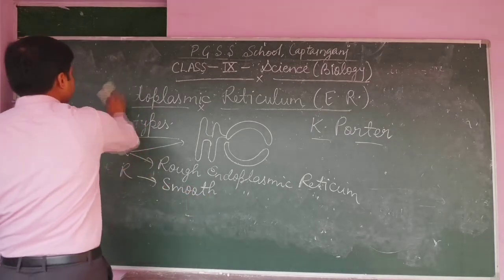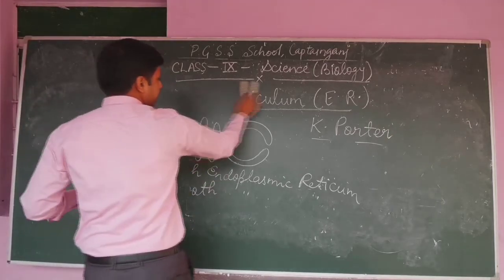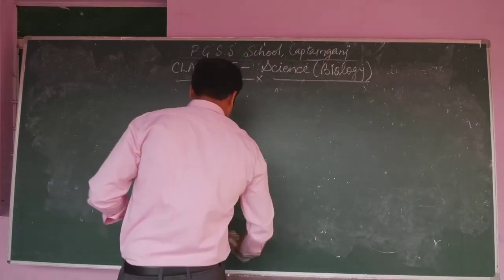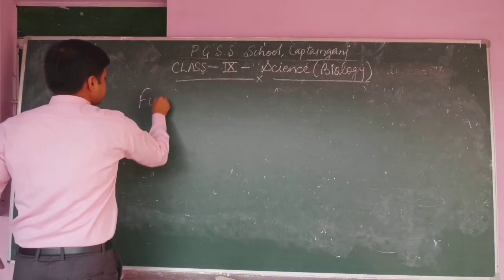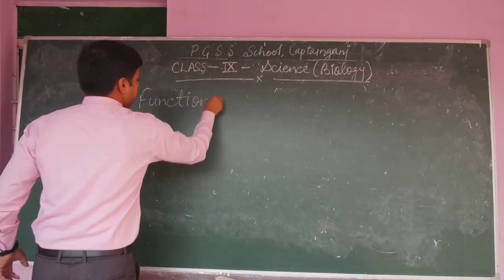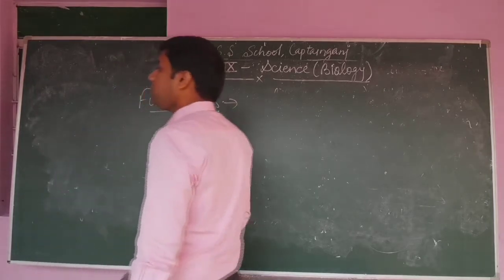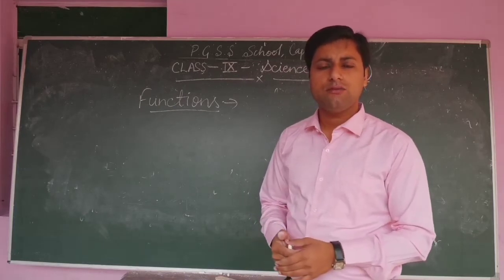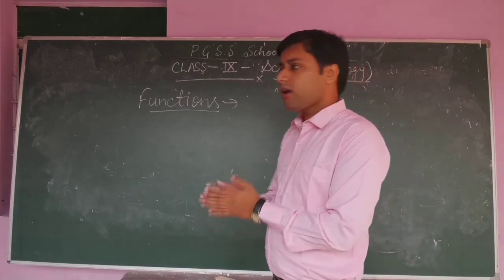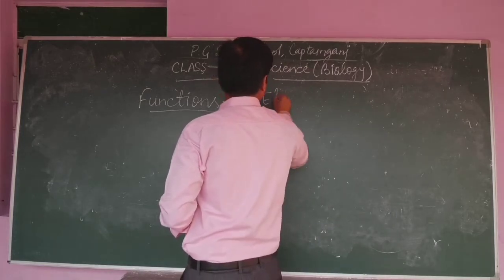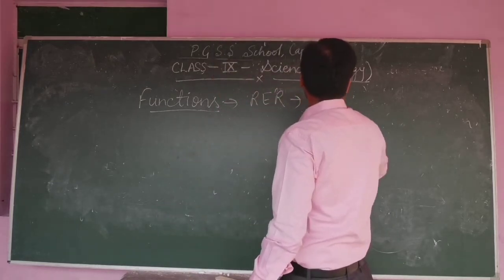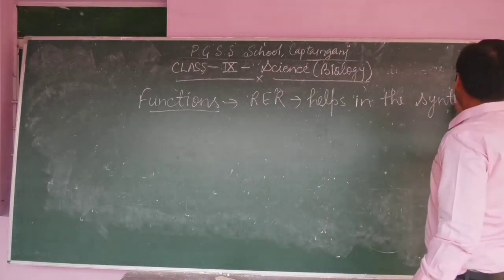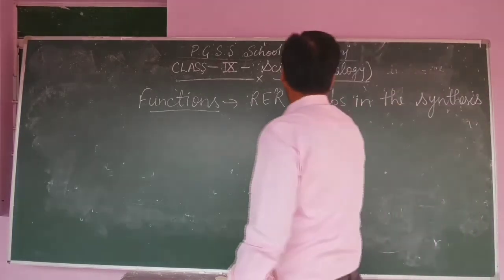Now about the function of the endoplasmic reticulum. The endoplasmic reticulum forms the exoskeleton of the cell, and RER helps in the synthesis of protein.